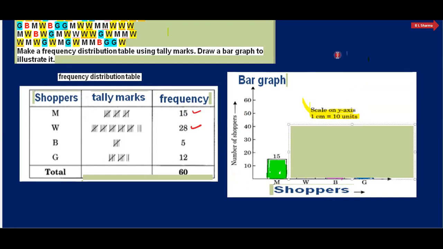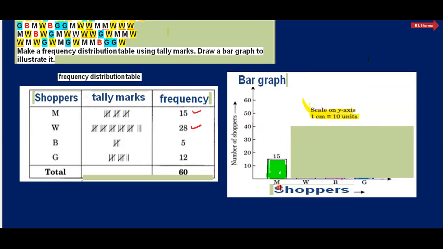The scale on the y-axis is 1 centimeter equal to 10 units, meaning 10%. Here to here it is also 1 centimeter. This is 1 centimeter, this is also 1 centimeter. But 1 centimeter means 10 units, meaning 10% here. The scale we have made is that 1 centimeter is 10 units, meaning 10%.